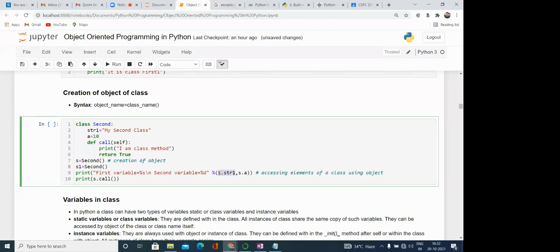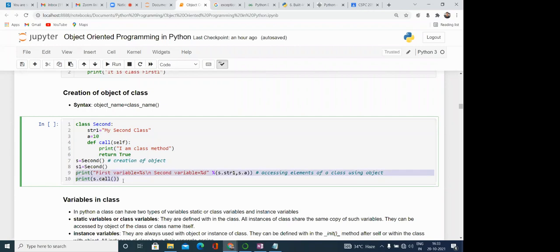While we are using %s here, this string we are printing over here. Then the second variable %d is of integer type, so that we are printing over here. And then here s.call means we are calling the function. So while we are creating the object, by using that particular object, we can call different members of the class. Similarly, by using S1 also, I can do the same thing.